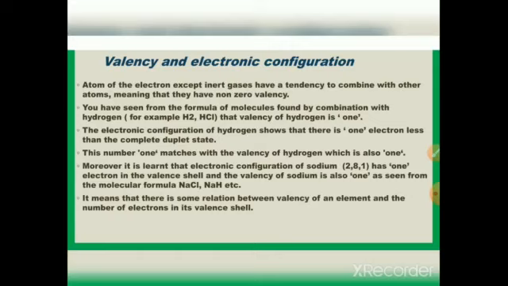Moreover, it is learned that the electronic configuration of sodium, that is 2, 8, 1, has 1 electron in the valence shell, and the valency of sodium is also 1, as seen from the molecular formulae NaCl, NaH, etc. It means there is some relation between the valency of elements and the number of electrons in the valence shell.